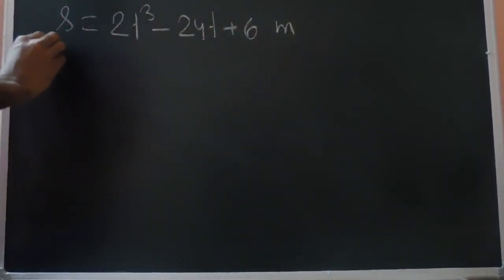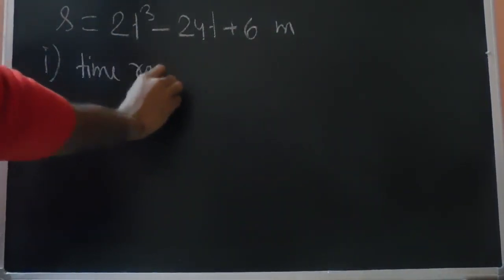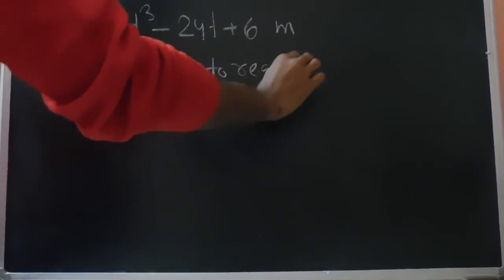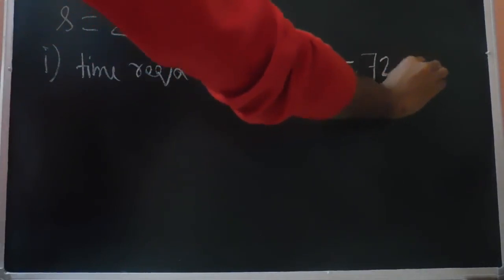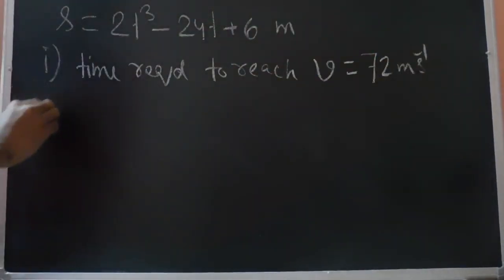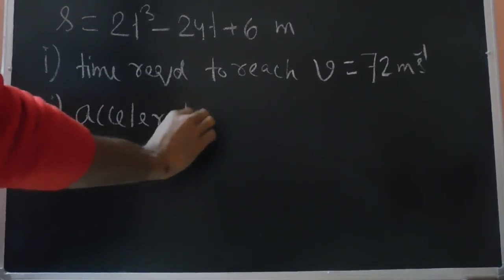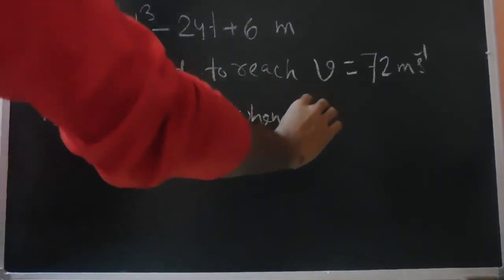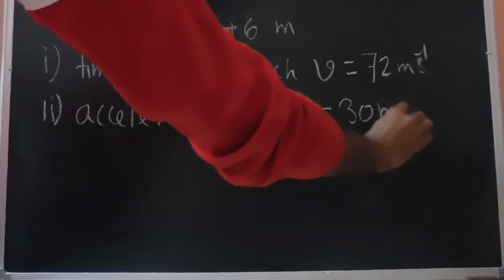So we are required to find out, number one, the time required to reach v equals 72 meters per second. This is the first part of the question. Number two, we are required to find out the acceleration when v equals 30 meters per second.